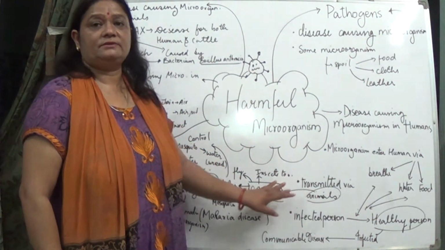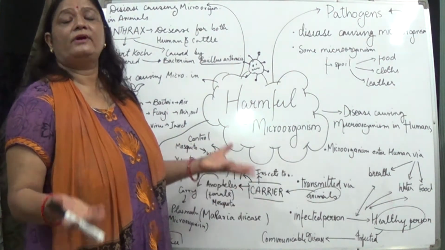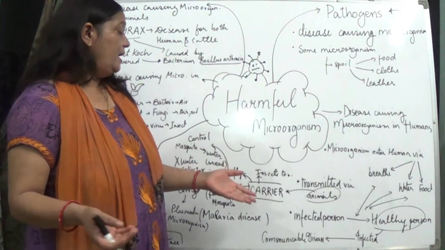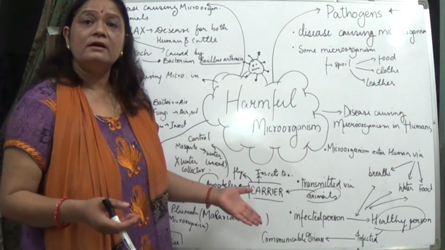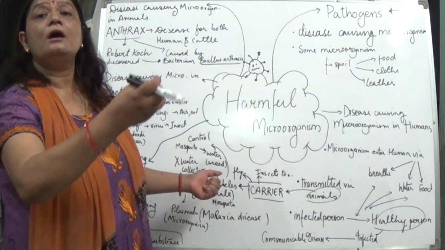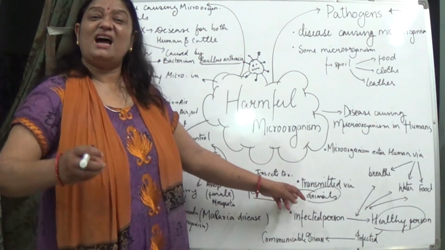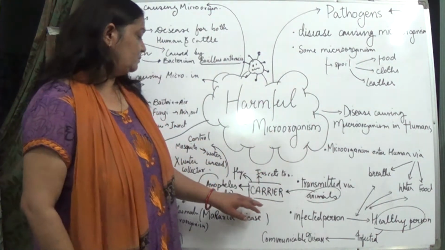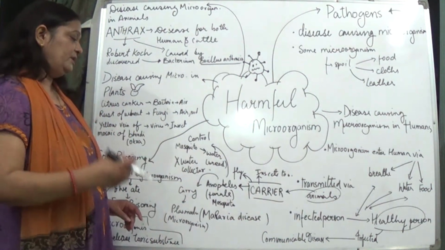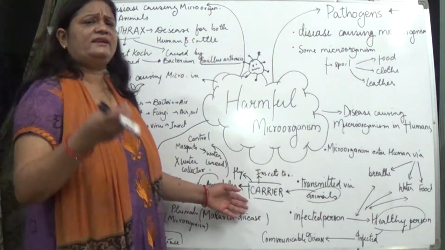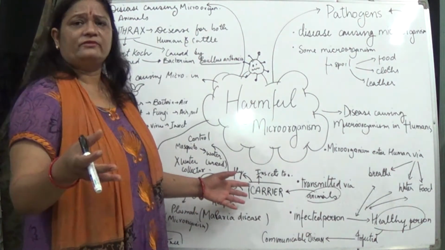Now, diseases are also spread by animals. Animals are transmitters. You know, we are told to keep hygiene. Why is this hygiene required? Because a number of animals are involved in the transmission of diseases, or basically the transmission of microorganisms. So these animals which are transmitting the microorganisms are known as what? The carriers. So what can be the carriers? Carriers can be insects, flies, animals, a number of things.